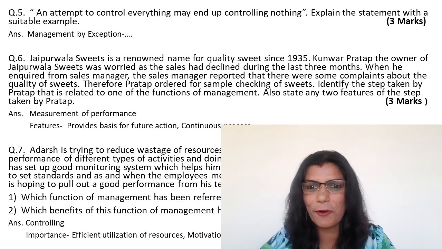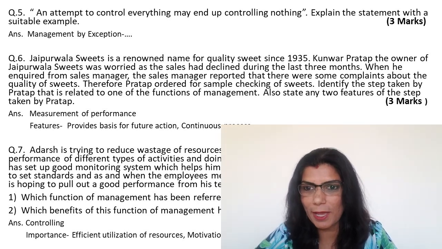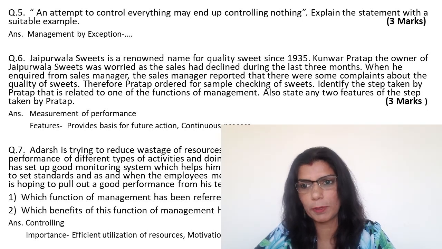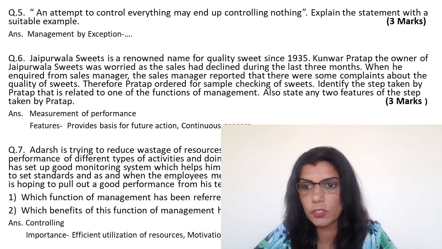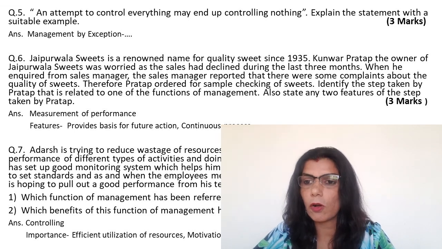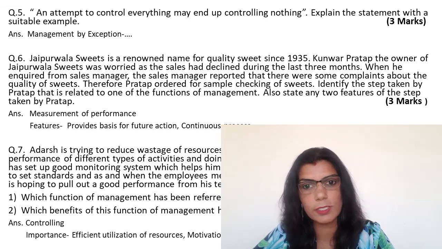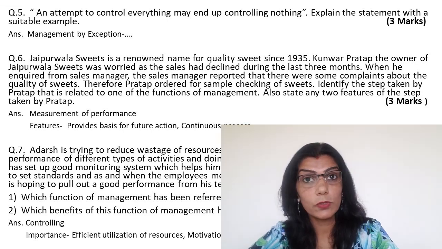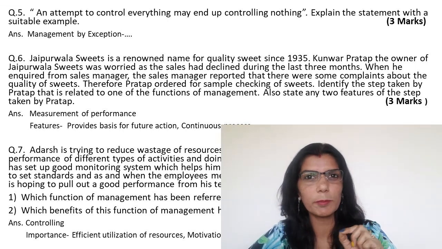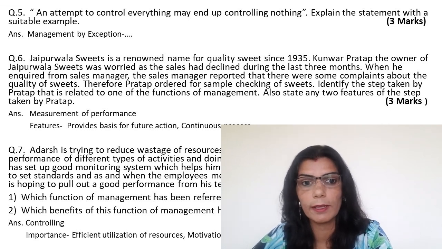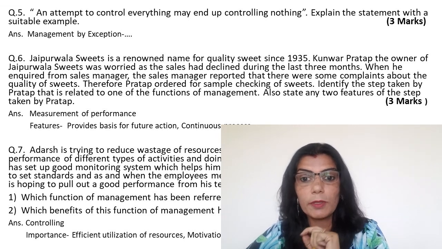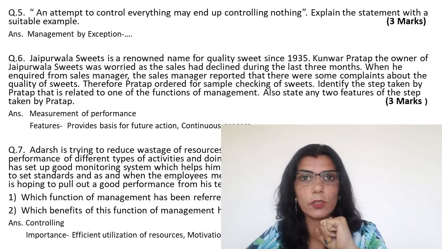When he inquired from sales manager, the sales manager reported that there were some complaints about the quality of sweets. Therefore, Pratap ordered for sample checking of sweets. Identify the step taken by Pratap that is related to one of the functions of management. Also state any 2 features of the step taken by Pratap. So here they have made the question little bit tricky because here they are saying that we have to identify the step taken by Pratap that is related to one of the functions of management.